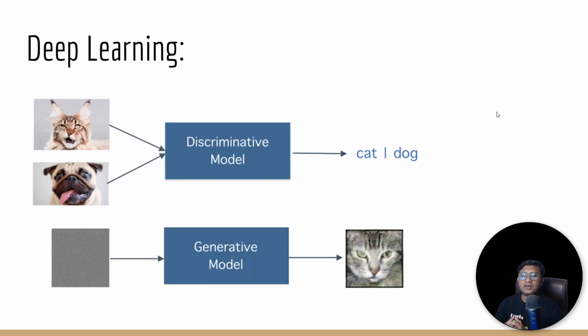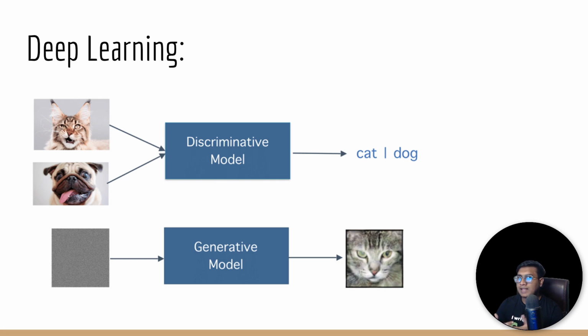Now guys, I already told you generative AI is a subfield of deep learning. Deep learning has two kinds of model: one is a discriminative model and another is a generative model. So what is a discriminative model? Whenever we train a discriminative model, we also need to provide the label. Let's say I'm giving a dog and a cat to my model, and I'm also telling it the labels: this is a cat and this is a dog.